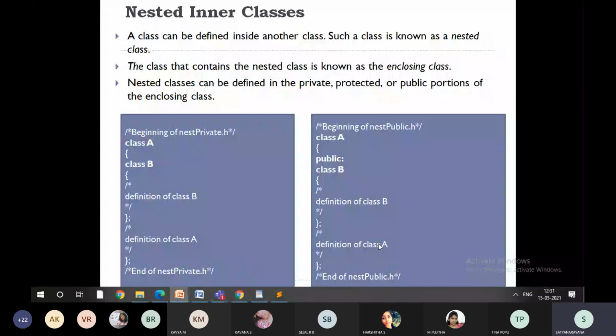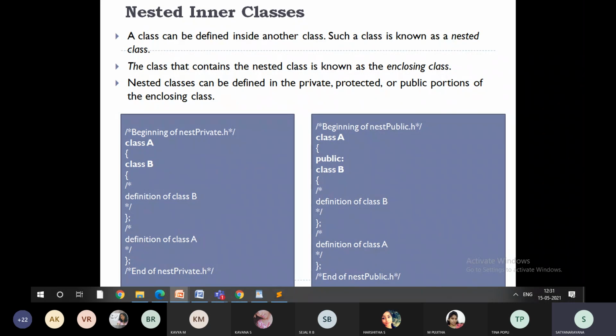This we have already seen. We can use nested inner classes. A class can be written within a class. That is called a nested class. See, I have written a class called A. Within that, I am writing class B. First, this class B execution will be done, then the class A execution will be done. So this is called nested classes.